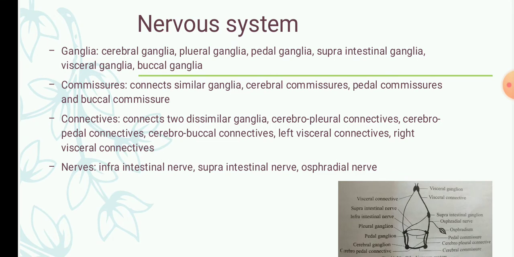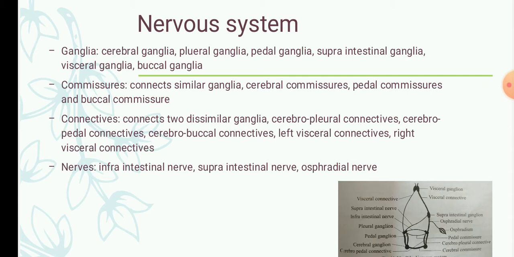The commissures are the connectives which connect the similar ganglia, for example cerebral ganglia with cerebral ganglia, pedal ganglia with pedal ganglia. The connectives which join these two ganglia are referred to as the commissures.